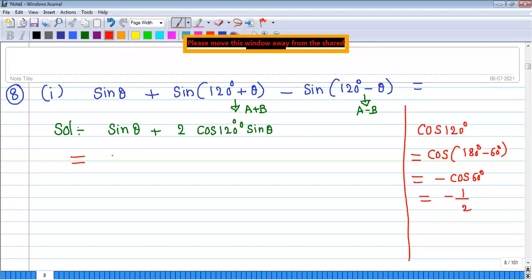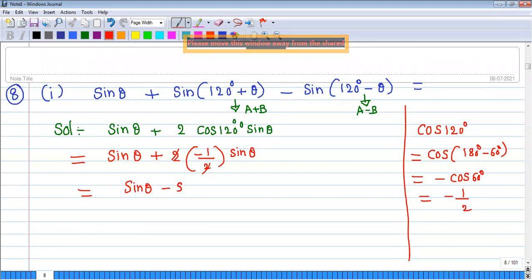So we get sin theta plus 2 times negative 1 upon 2 sin theta. The 2 gets cancelled. We have sin theta minus sin theta. If you subtract sin theta from sin theta, you get 0. Yes, this answer is 0.